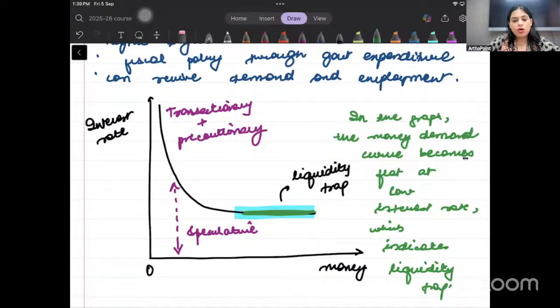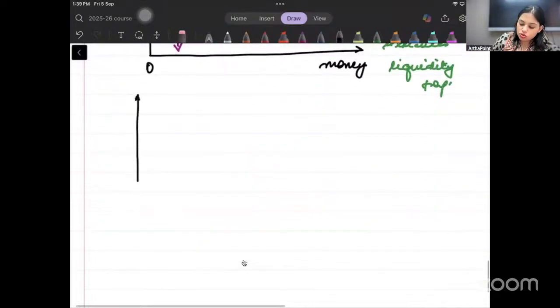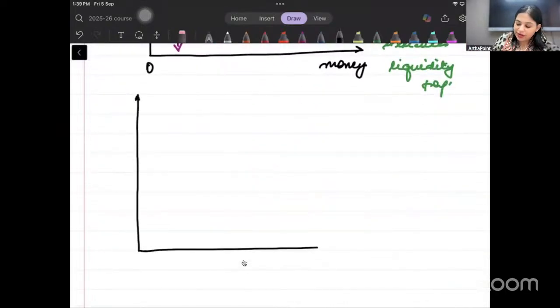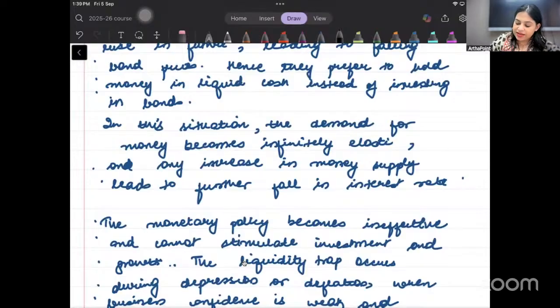Okay. If you want, you can stop here. If you want, you can also show what happens during liquidity trap. So here I would like to just... I left the word doesn't.